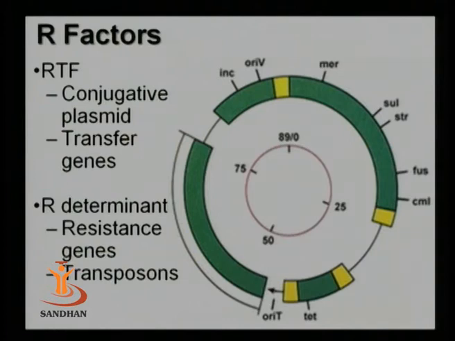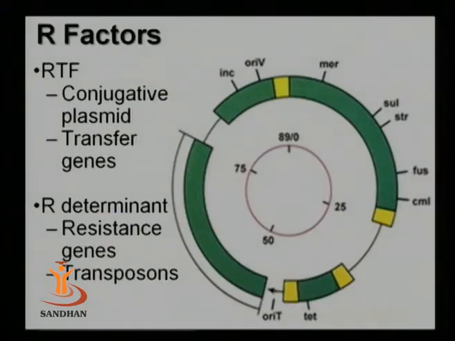Next come the R plasmids. These R plasmids will be discussed in detail by Smriti ma'am. Now the plasmids which carry a resistance factor, that is, resistance to certain antibiotics, poisons or heavy metals, are termed R plasmids. When R plasmids are present in the bacterial cell, they make the bacterial cell resistant to antibiotics.